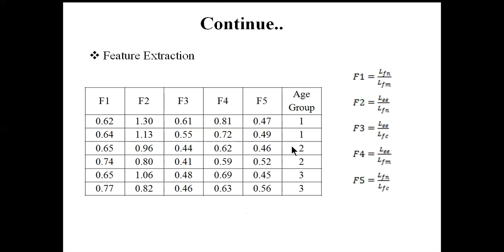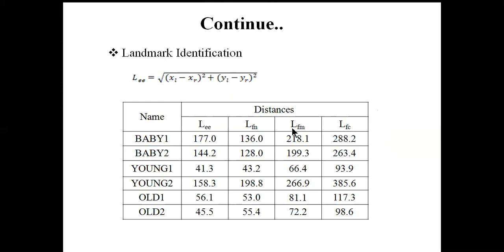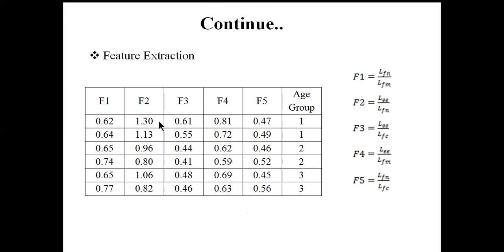That means we make ratios so that they can be used as features. Here we can use five unique features. What is f1? F1 is known as the first feature. F1 is the ratio of LFN by LFM. This one is the LFN, and this one is the LFM. If you make the ratio, that becomes f1 for the first image.